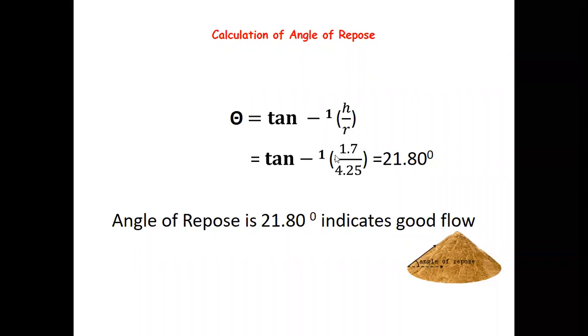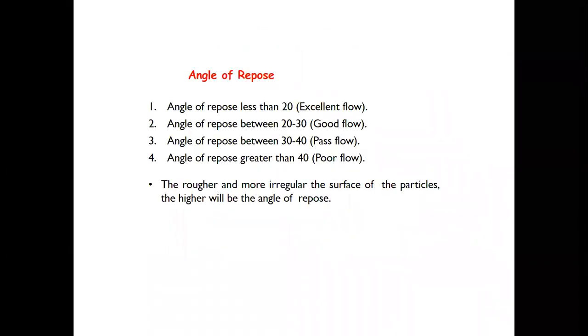So by experiment, height of the heap was found to be 1.7 and radius was found to be 4.25. So the angle of repose is 21.80 degree, and this value of angle of repose indicates good flow of the granules. So these are the interpretation results of the angle of repose.